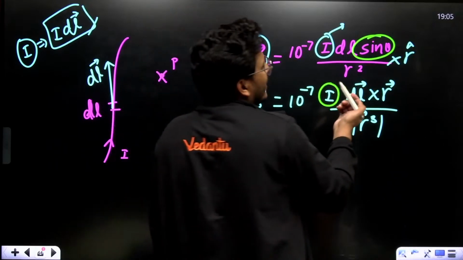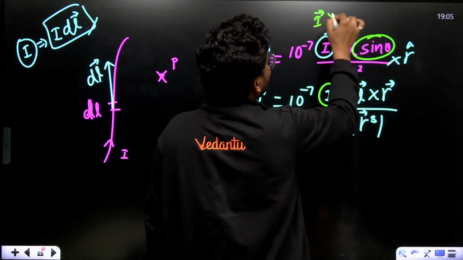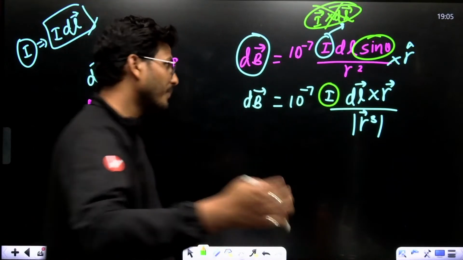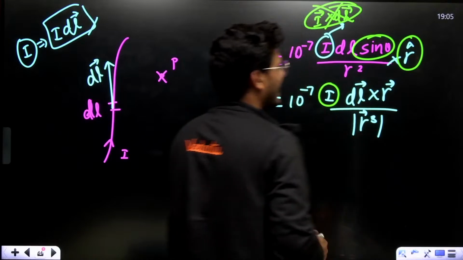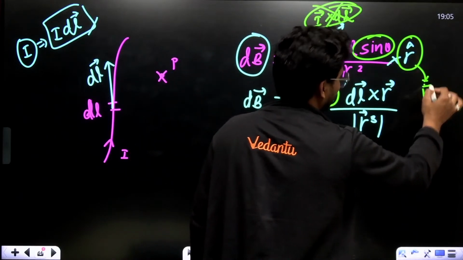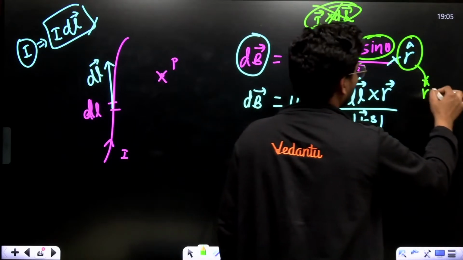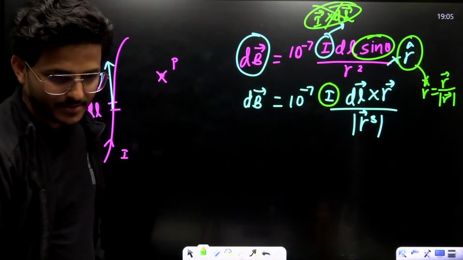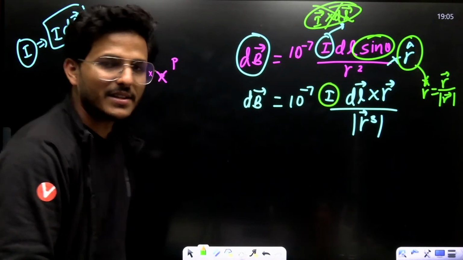How can I put a cross product of I vector and dl vector? Is it possible? No. So we put a direction vector, r cap, which is r vector upon modulus of r vector. That's it. You got the basic agenda, right?